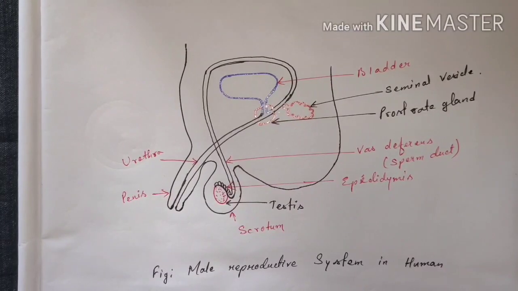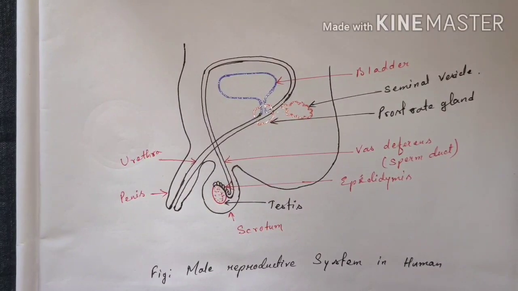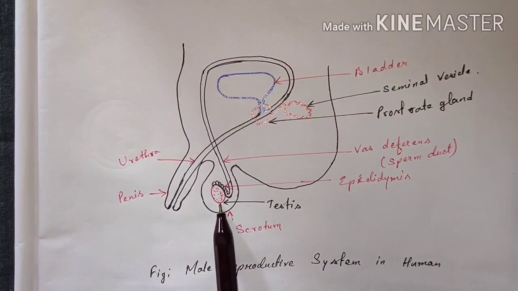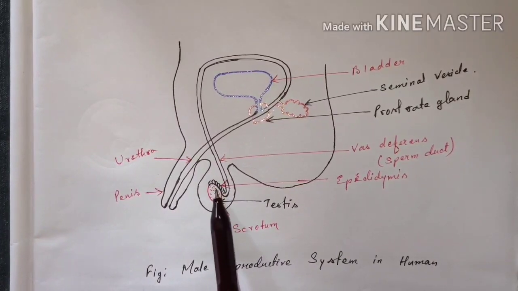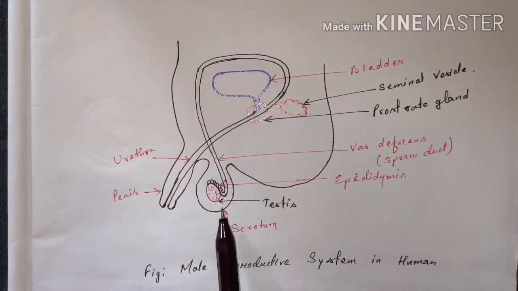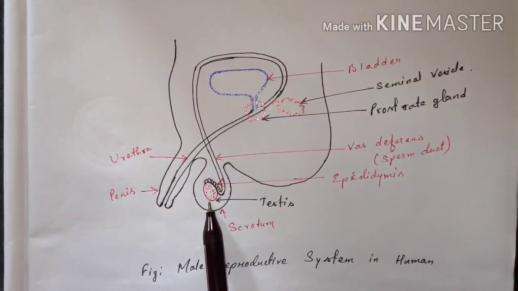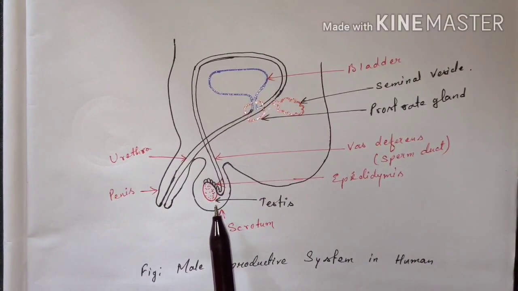This is the diagram of a male reproductive system. We will start with a description of testes. The testes are oval-shaped organs which lie outside the abdominal cavity of a man, and they are the main reproductive organs in men. We can say that testes are the primary reproductive organs in men, and there are two testes in a male.